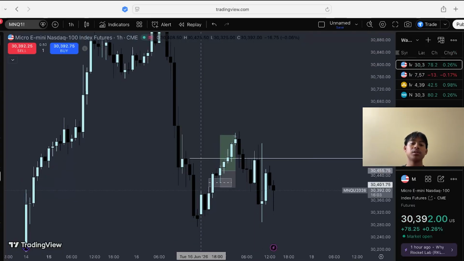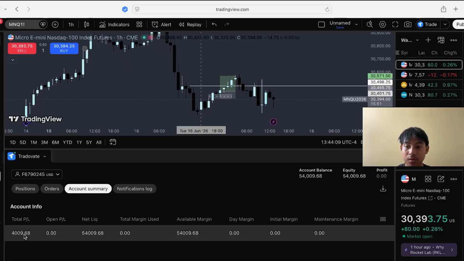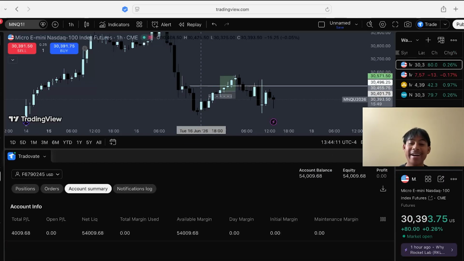No trades for me during New York AM just because I already took this trade on Asia session and I have no other accounts because I'm waiting for that Lucid account. But yeah, here is my balance right here. As you can see, total P&L for 4K and $9, but we'll round down to 4K.